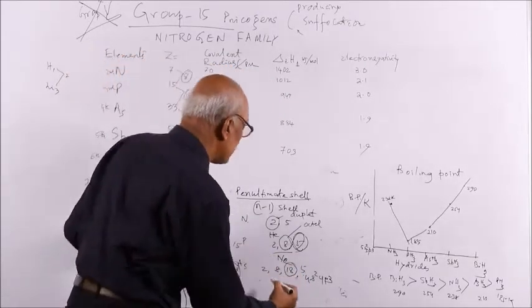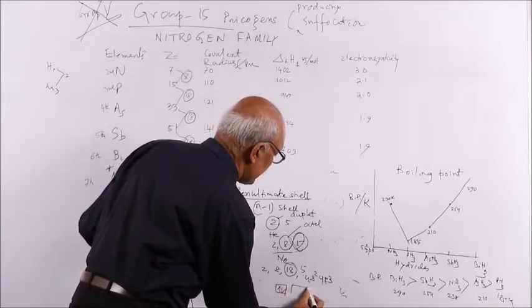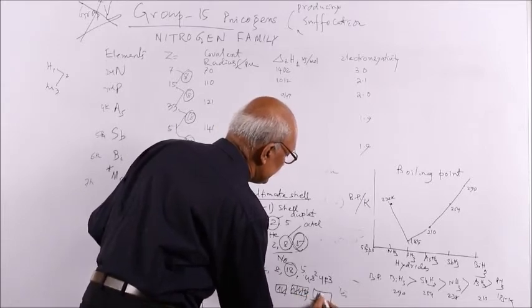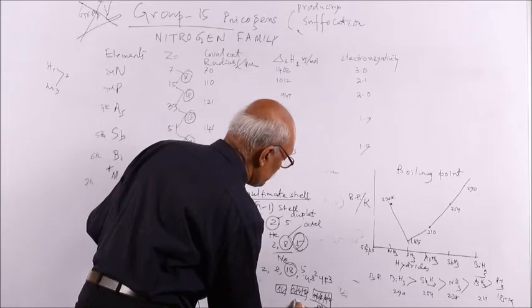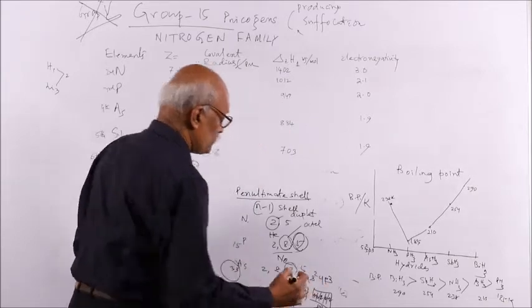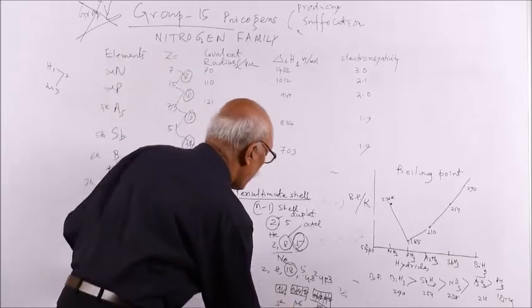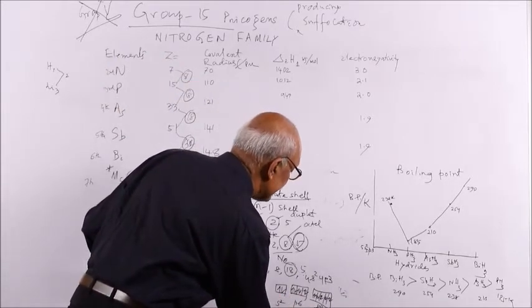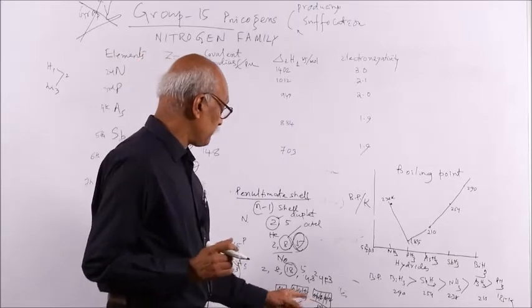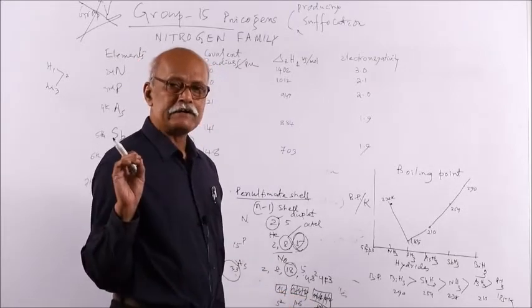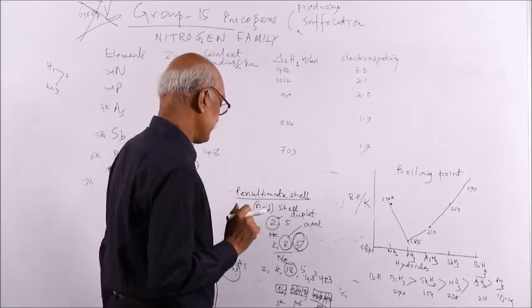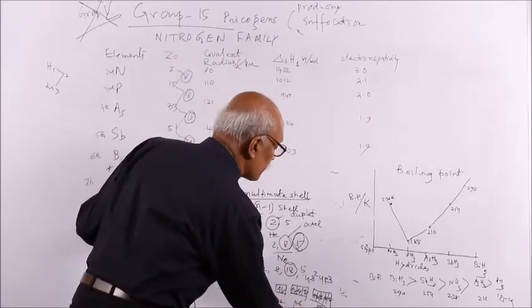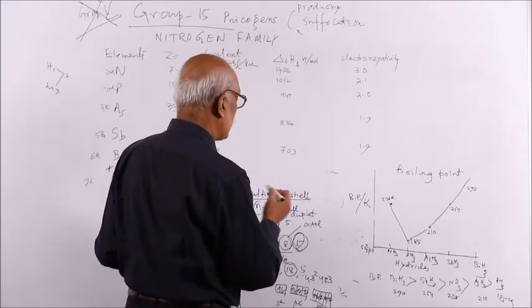This is also filled, what? Filled s, filled p, s2, p6, filled d, d10. This is also a stable configuration. So s2, p6, d10 configuration, all these are filled. So this 18 configuration, 10 plus 6 plus 2, this 18 electron arrangement is also a stable configuration, unlike the 2 and 8 configurations, which are called noble gas configuration.